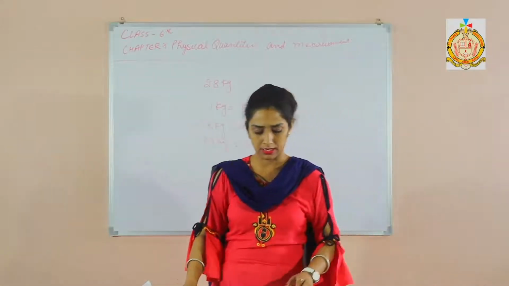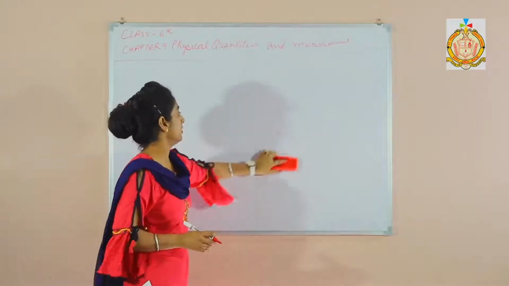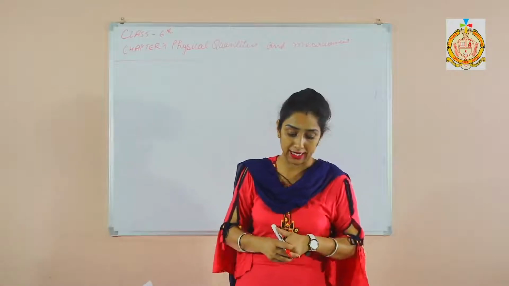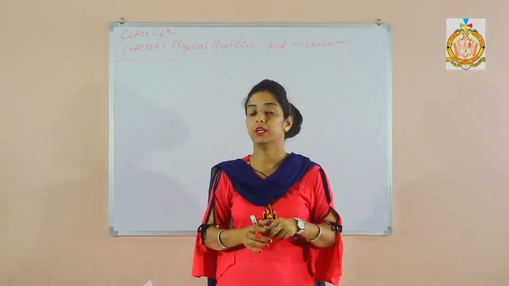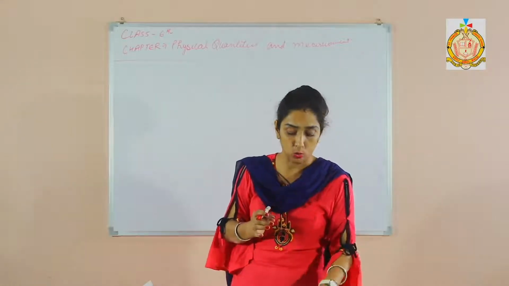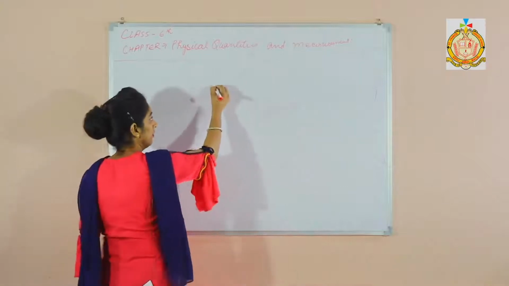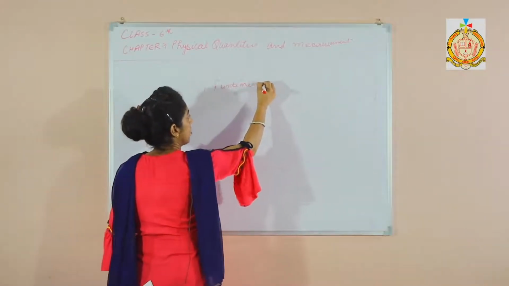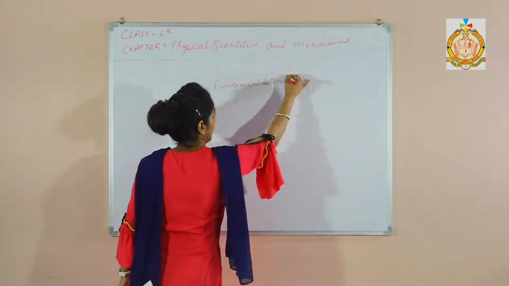Yeah. Let us discuss a few blanks related to this topic. A quantity that can be measured is called a dash quantity. What will you say? A quantity that can be measured is called the fundamental quantity, right?